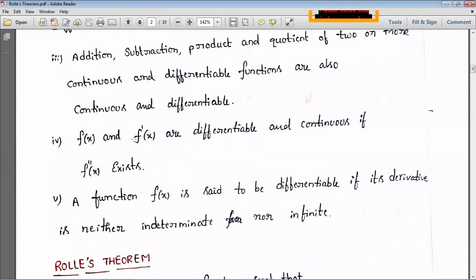Next, f of x and f dash of x are differentiable and continuous if f double dash of x exists. Here f dash of x represents the first derivative of the function and f double dash of x is the second derivative. If this exists, we can say that these two are continuous as well as differentiable.